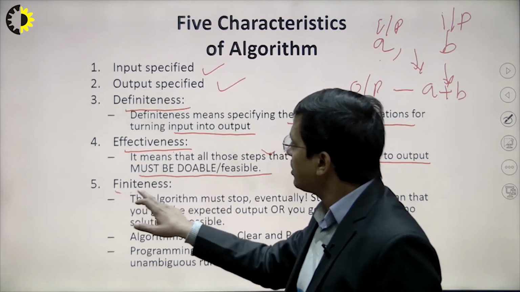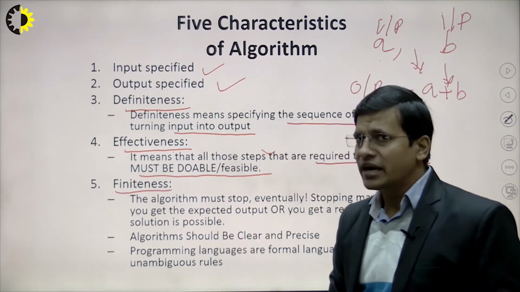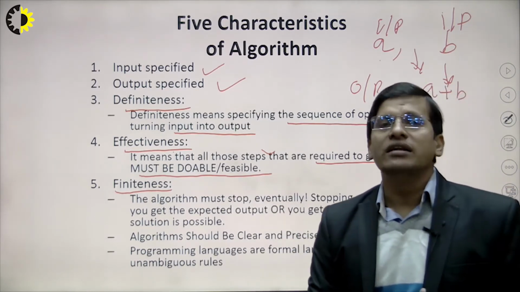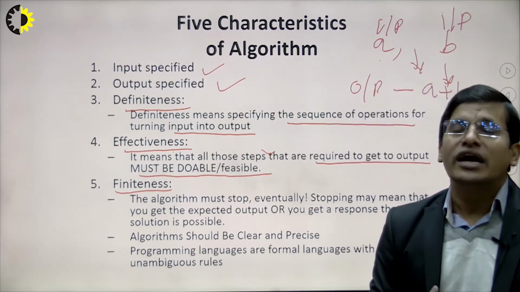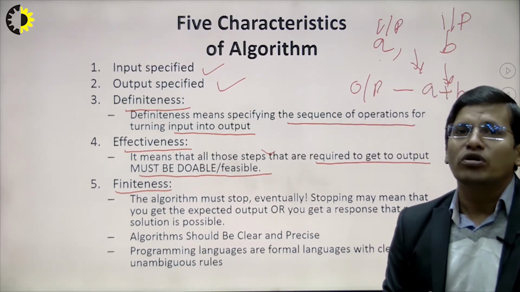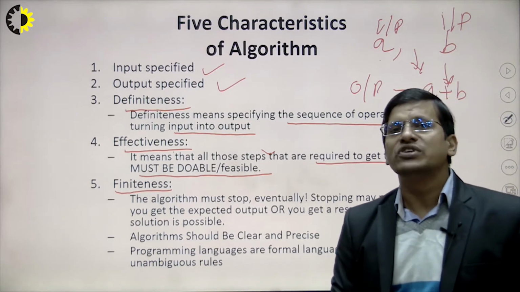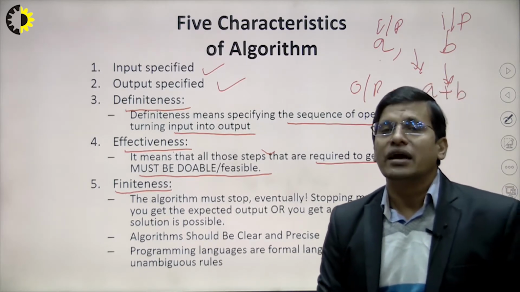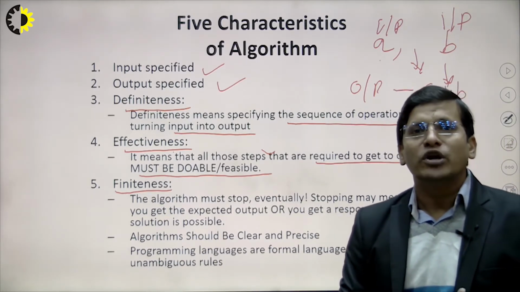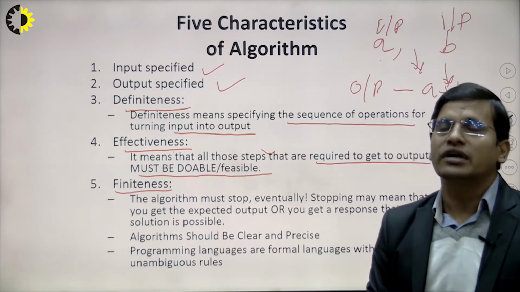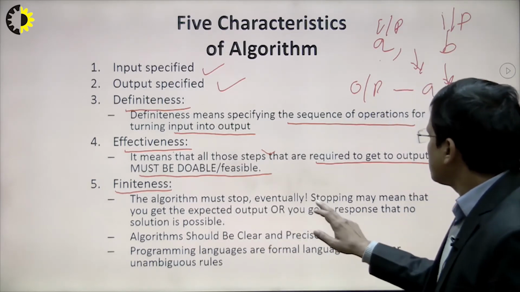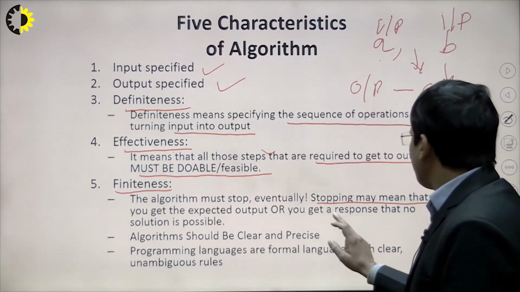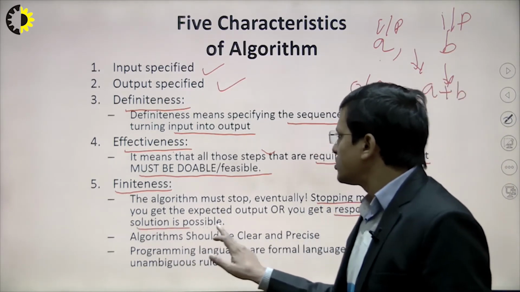And the last characteristic of an algorithm is finiteness. Finiteness means we check whether your algorithm is finite or not, that is, whether it is going to stop when we get the output. In most cases we see how many steps the algorithm takes, and whether it stops at a certain output. So there should be a stopping criterion involved in the algorithm, and we get the solution as the output.